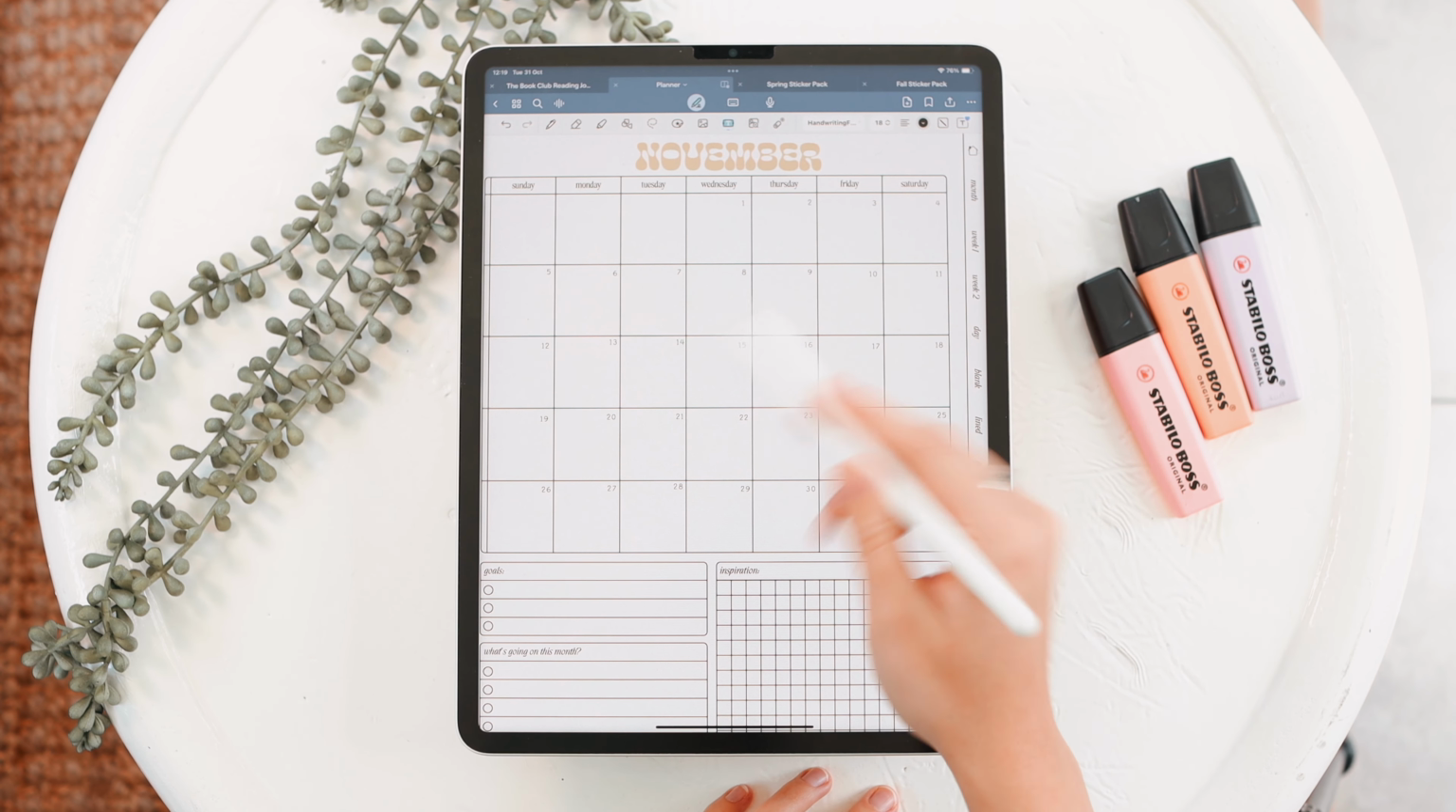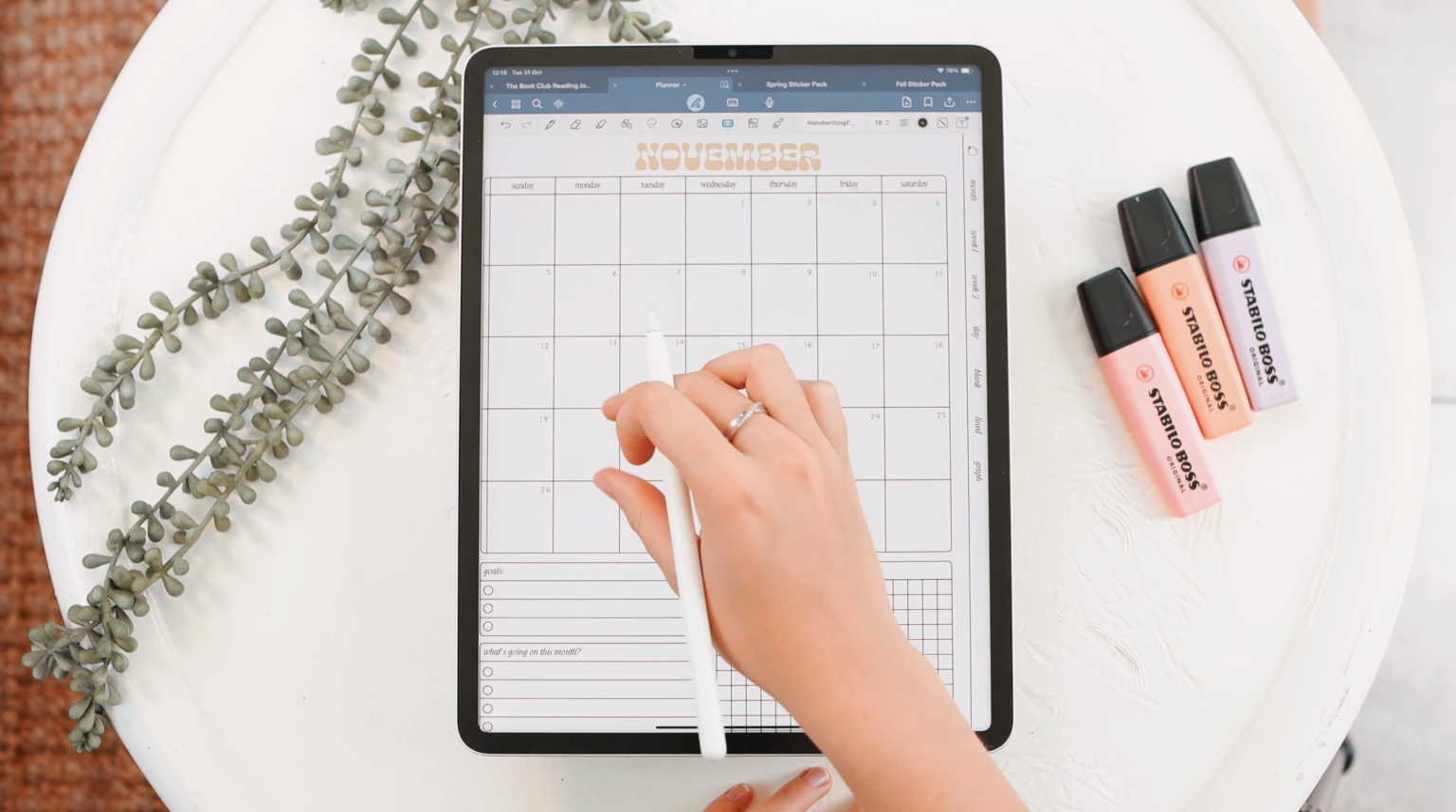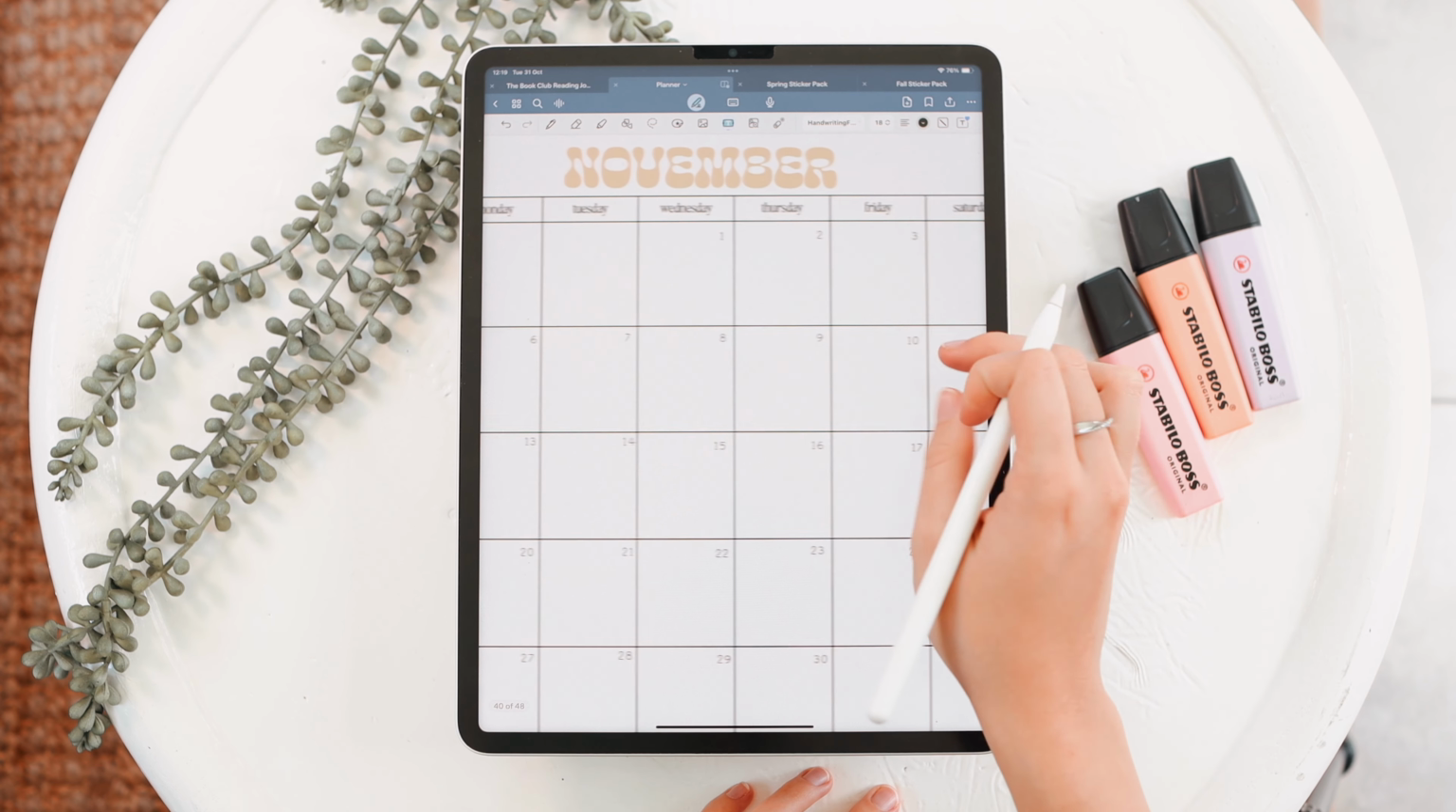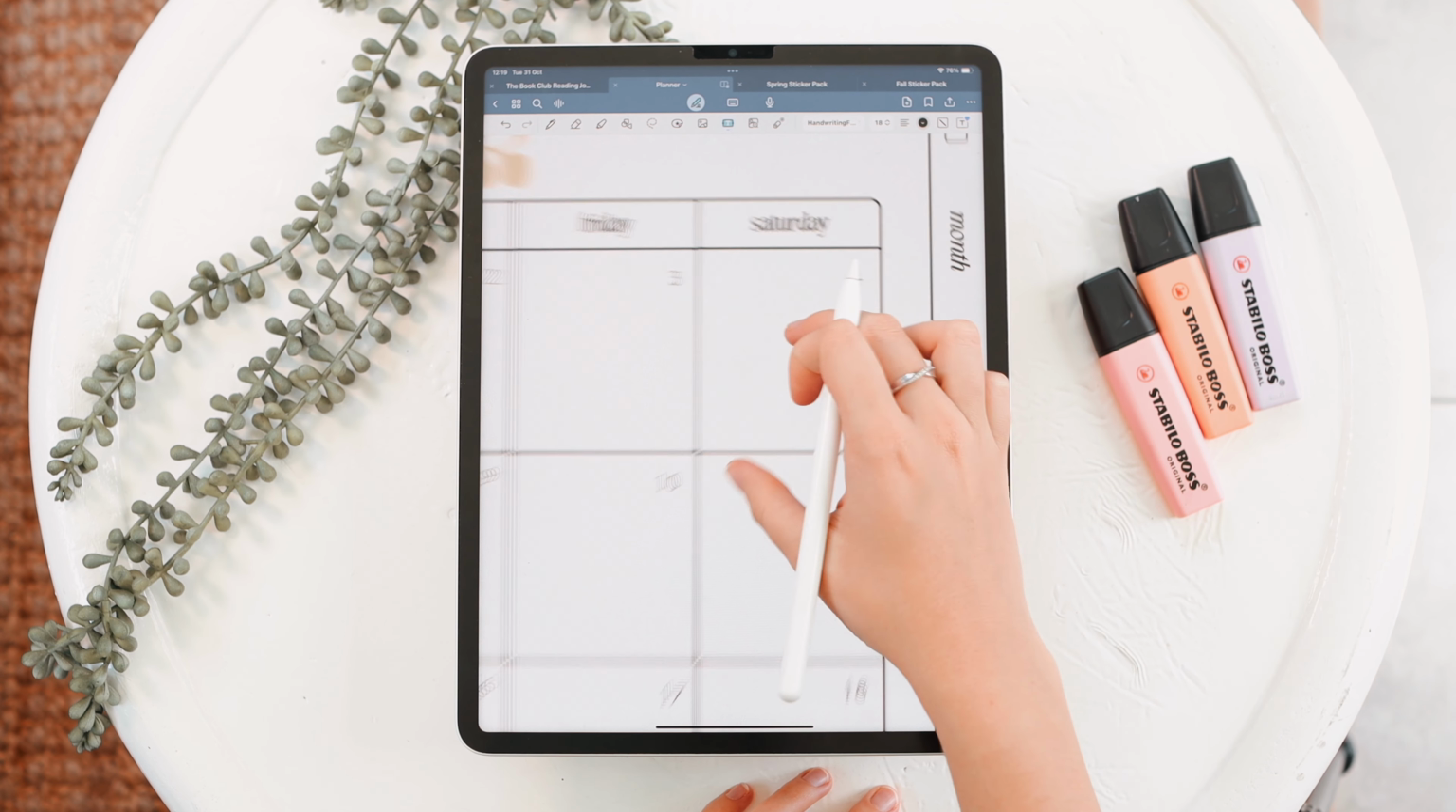So now I want to start filling out a few things that I know is coming up for this month. So for instance, this weekend I'm going camping.